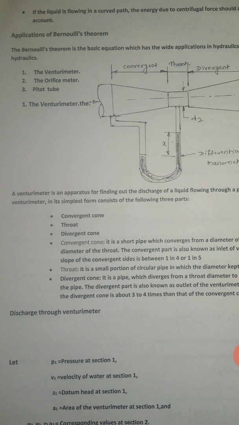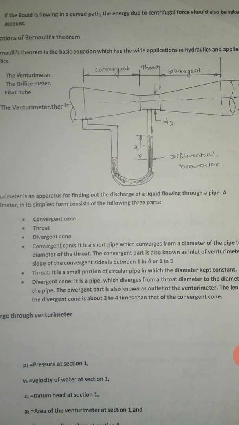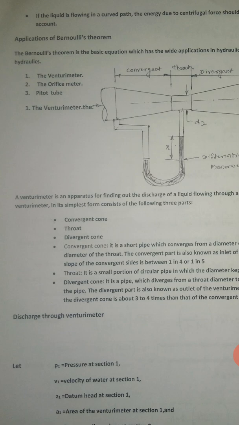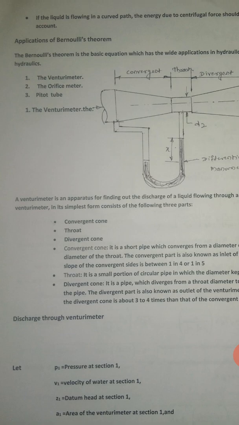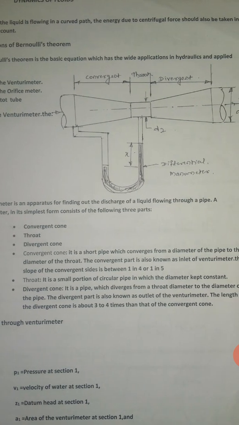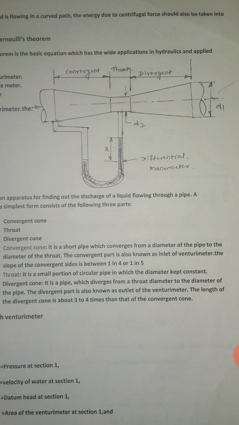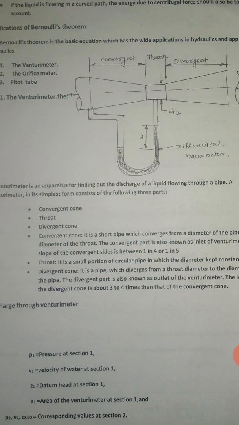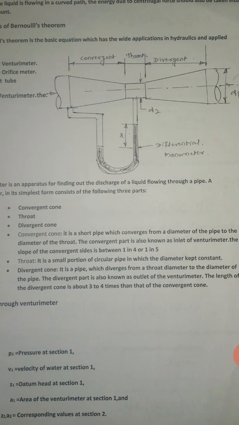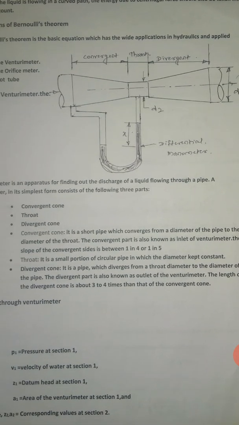So the venturimeter is an apparatus for finding out the discharge of the liquid flowing through a pipe, and the venturimeter in its simplest form consists of the following parts: a convergent cone, throat, and divergent cone. The convergent cone is a short pipe which converges from the diameter of the pipe to the diameter of the throat. The convergent part is also known as the inlet of the venturimeter, and its slope is between 1 in 4 to 1 in 5.